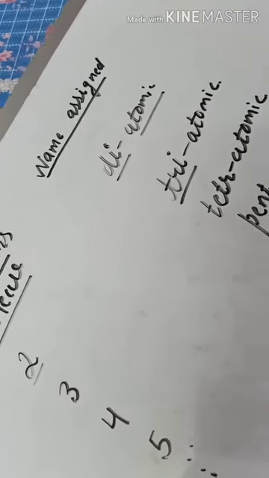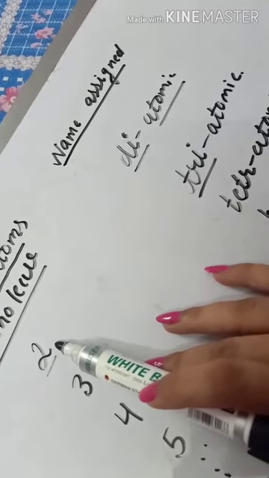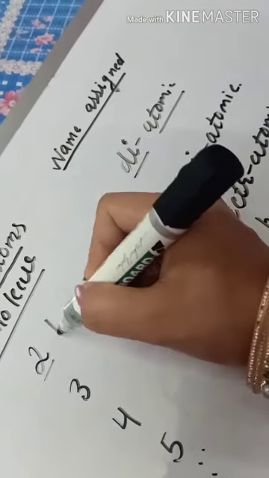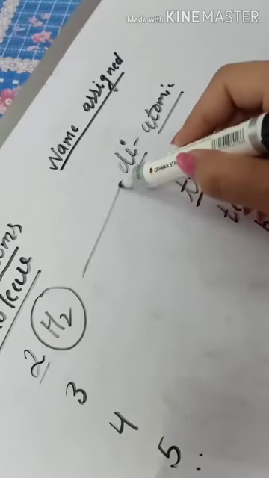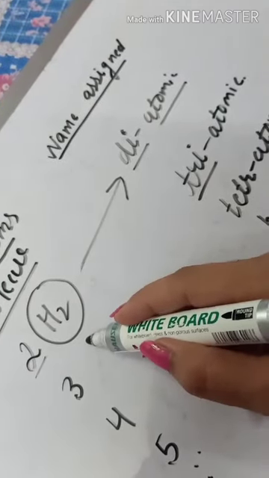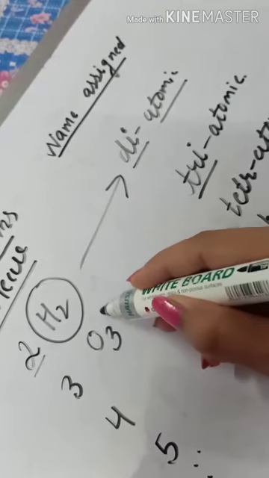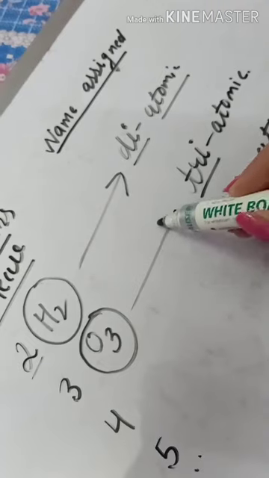So here we have all the examples. A molecule of an element with 2 atoms, like hydrogen, is known as diatomic. And the molecule of ozone, that is O3, having 3 atoms, is known as triatomic.